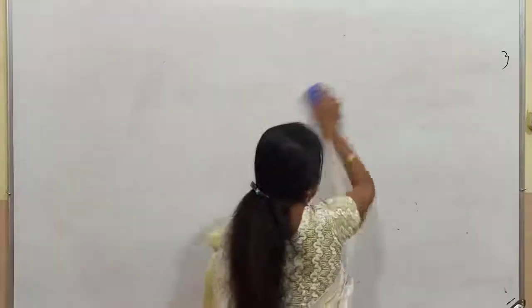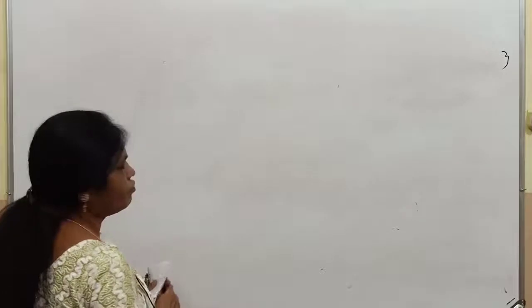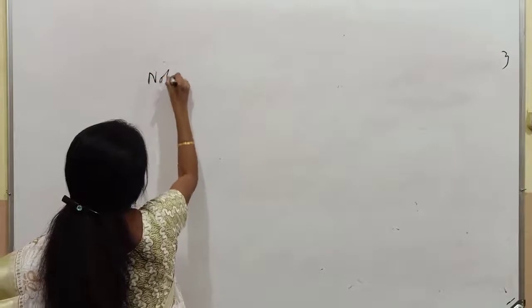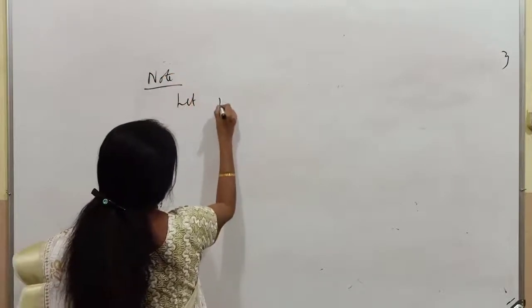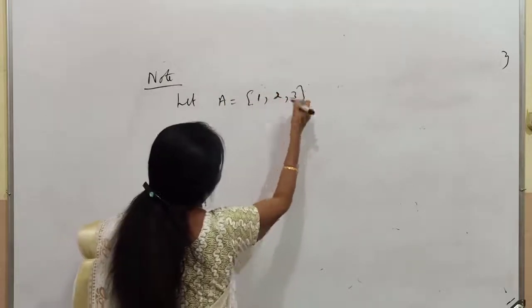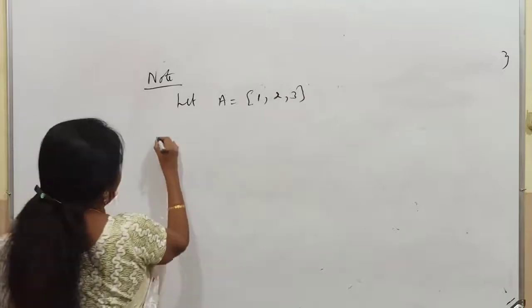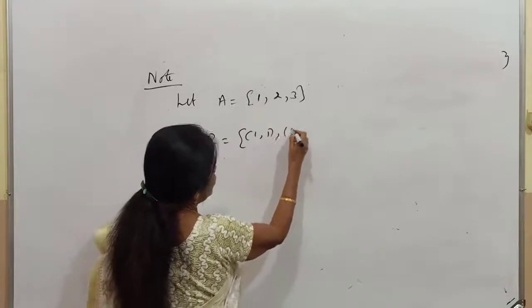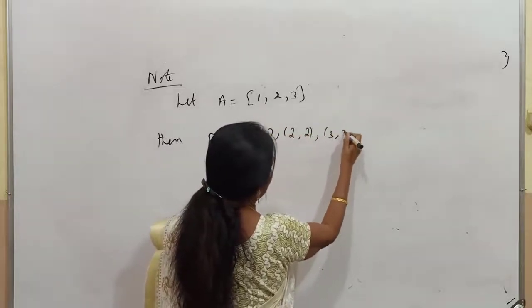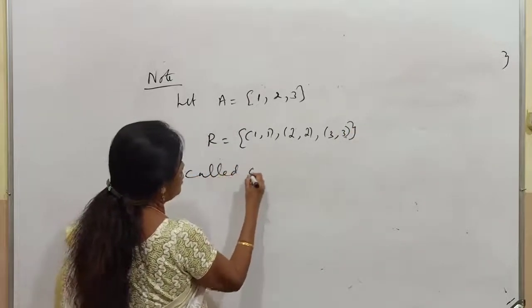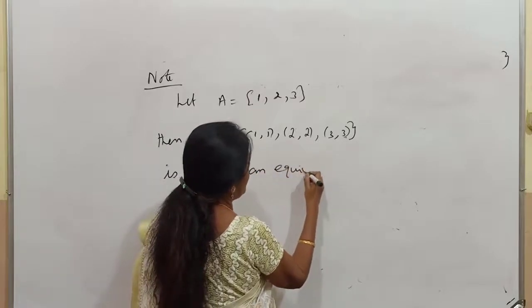Right. Now some small things we see. Listen carefully again. Make it as a note. Let A equal to {1, 2, 3}. Then R equal to {(1,1), (2,2), (3,3)} is called an equivalence relation.